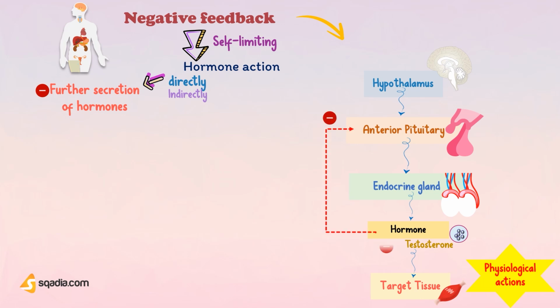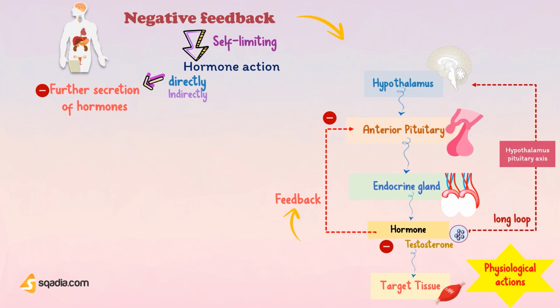The hormone's feedback on the anterior pituitary and the hypothalamus also controls hormone secretions. Long-loop feedback means that the hormone feeds back to the hypothalamic pituitary axis. Short-loop feedback means that the anterior pituitary hormone feeds back on the hypothalamus to inhibit the secretion of the hypothalamic releasing hormone. There is also a third possibility called ultra-short-loop feedback, in which the hypothalamic hormone inhibits its own secretion. For example, growth hormone-releasing hormone, GHRH, inhibits GHRH secretion.